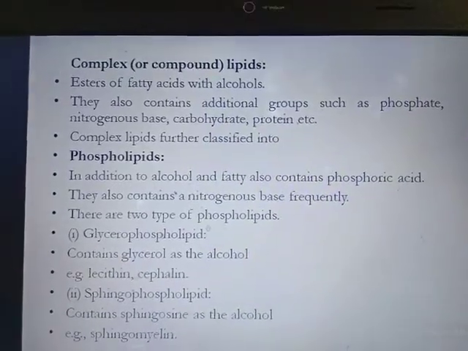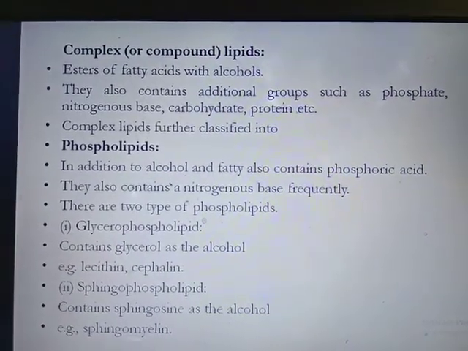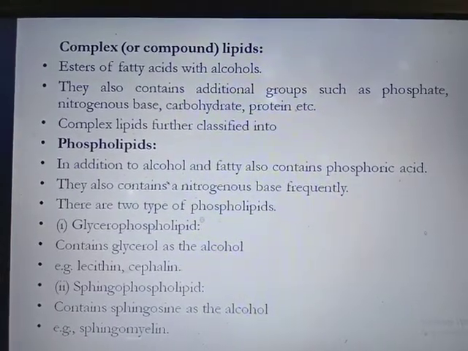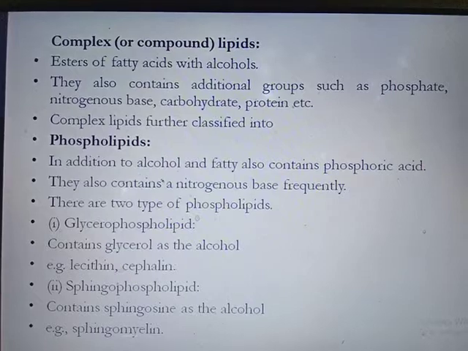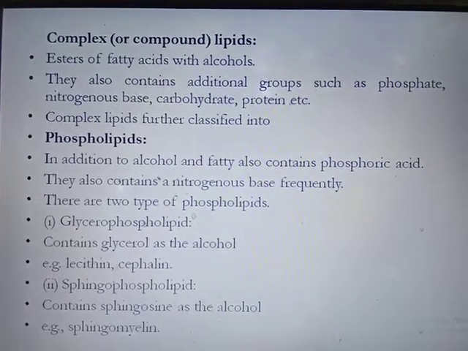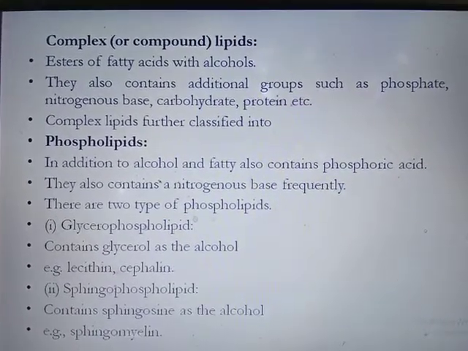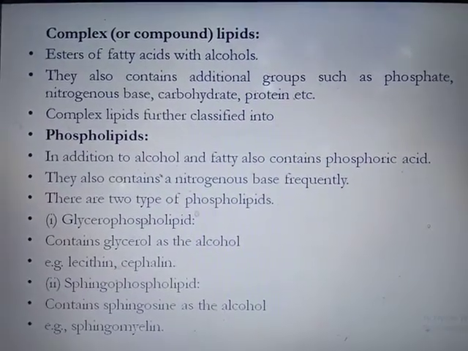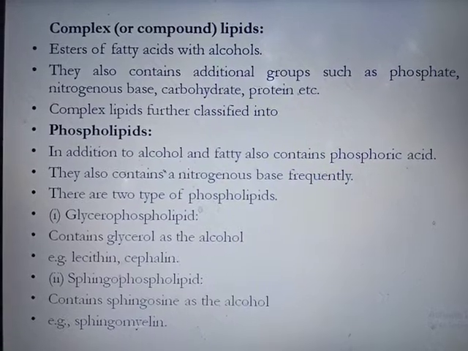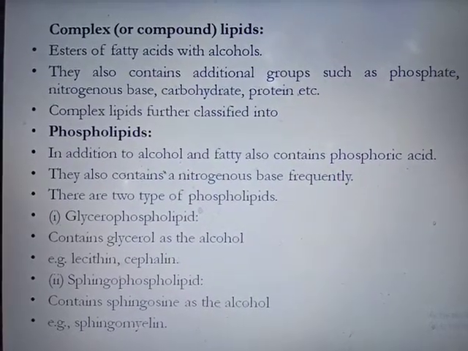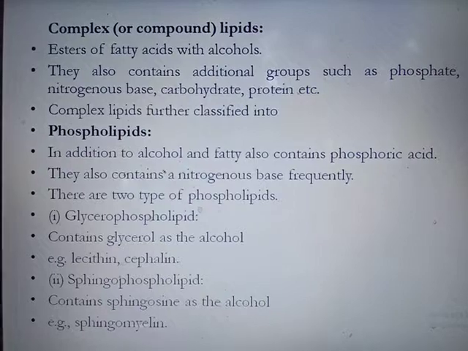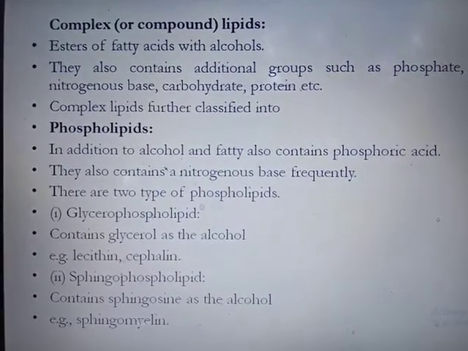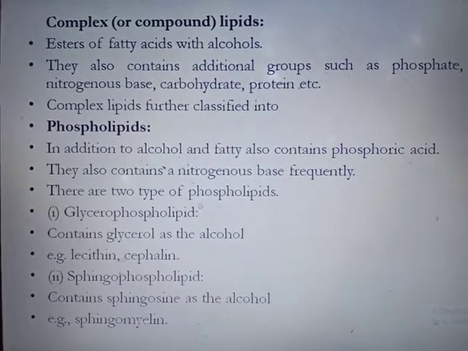Then next are complex or compound lipids. These complex or compound lipids are also esters of fatty acids with alcohol, but along with that they also contain additional groups such as phosphate group, nitrogenous base, carbohydrate and protein. Complex lipids are further classified into, first, phospholipid. In addition to alcohol and fatty acid, phospholipid also contains phosphoric acid. They also frequently contain a nitrogen base.